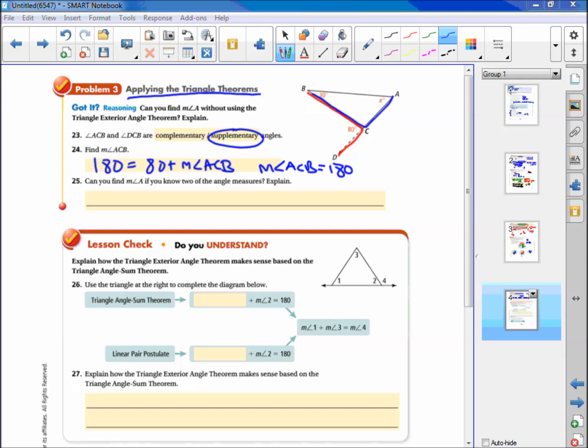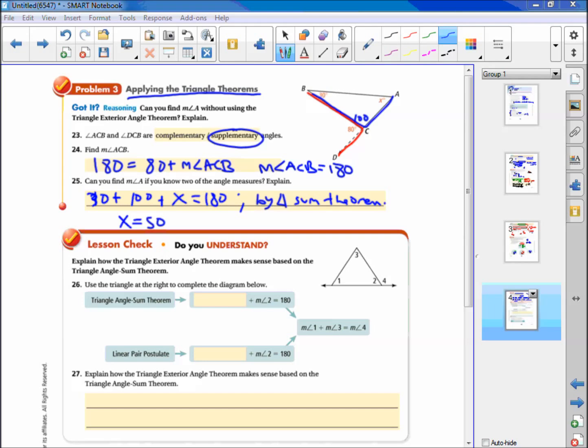Can you find the measure of angle A if you know 2 of the angle measures? Yeah, of course we can, because we can use the triangle sum theorem for this. So we know that 30 plus the 100 plus the unknown angle A, which is X, should equal 180. And this is by the triangle sum theorem. It says the 3 angles of a triangle should always add up to 180. Then we can solve this by subtracting 130 from both sides, and we get X is 50.